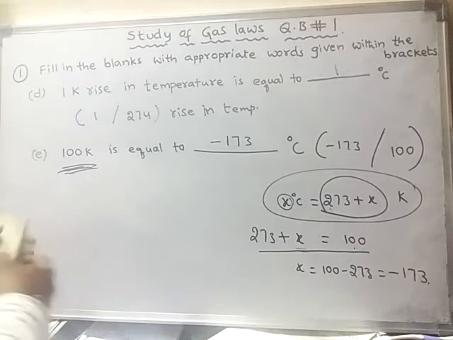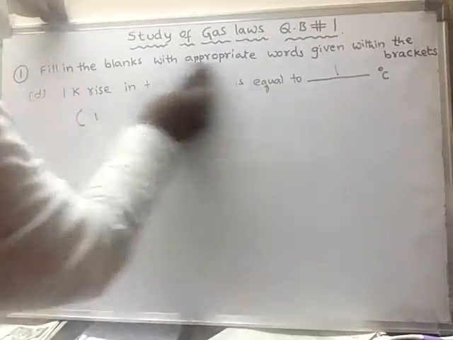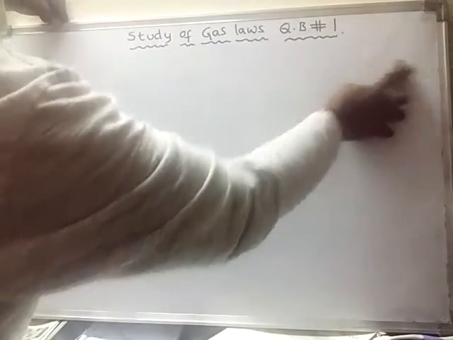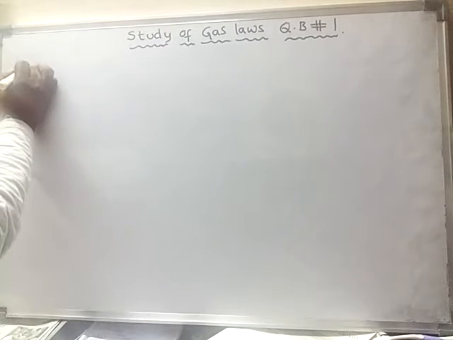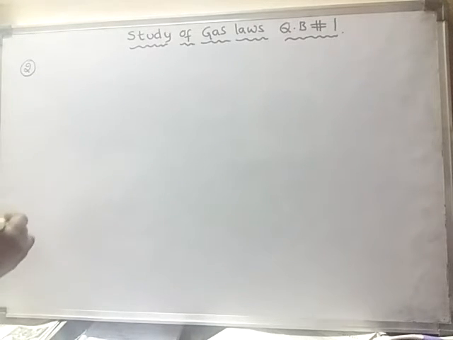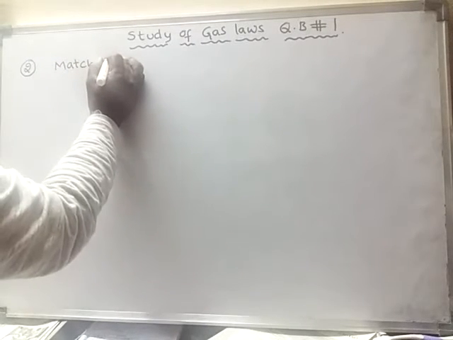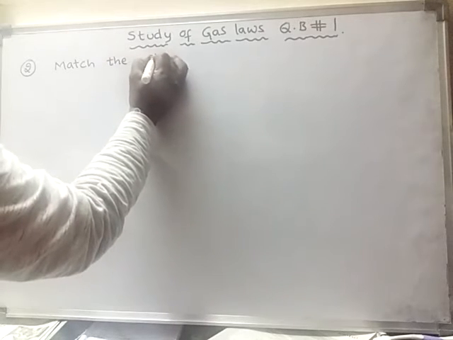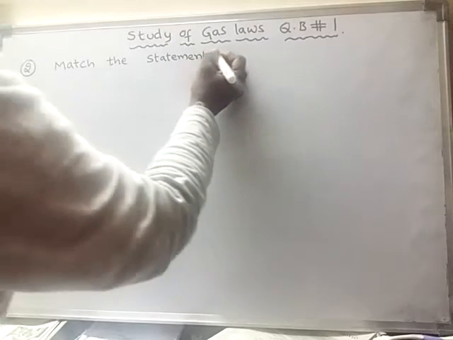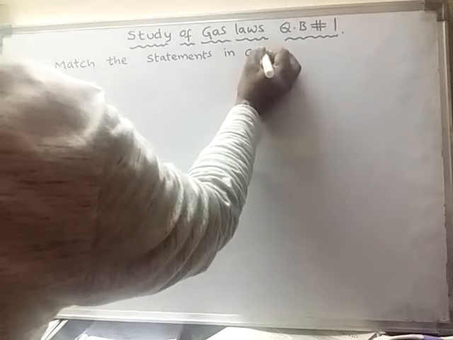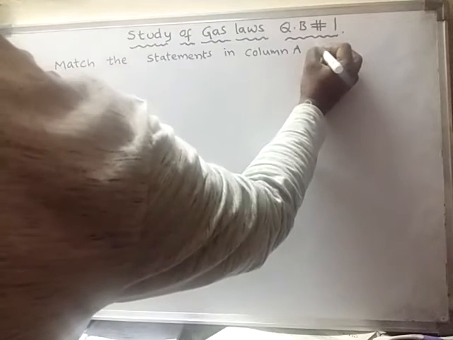Next question. What is the next question? With this, the first question is finished. Now we will learn the second question. What is the second question? Question number 2 is related to match the following. There are two columns. Match the statements in column A with the statements in column B.